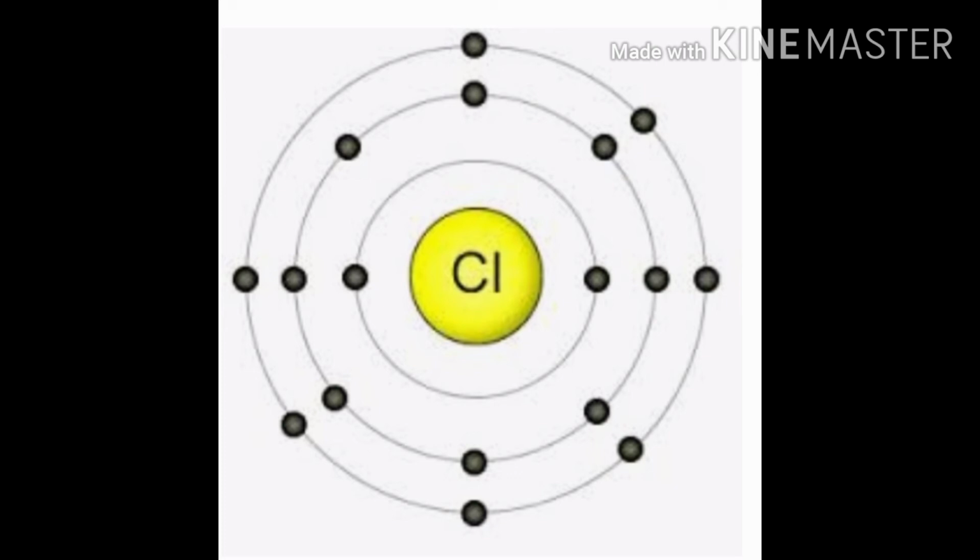In order to attain an electronic configuration like a noble gas, it needs one more electron, and so it will take one electron from any other element, will complete its octet, will become stabilized, and therefore it will undergo a chemical reaction.